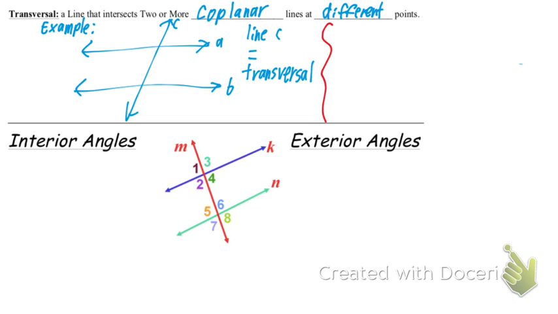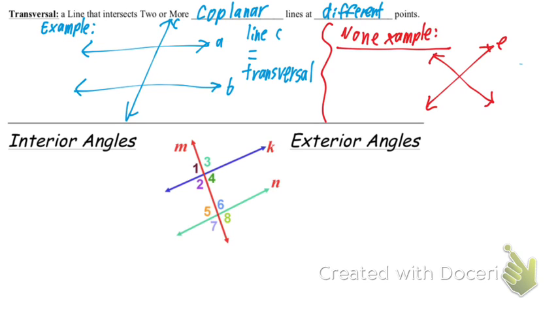So here's a non-example for you. I would encourage you guys to write down the non-example as well. Great question. So a non-example would be like line E, line D, and line F, because these are intersecting at the same point.